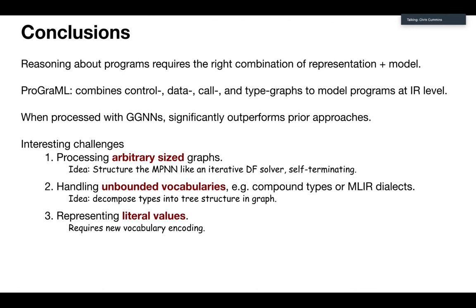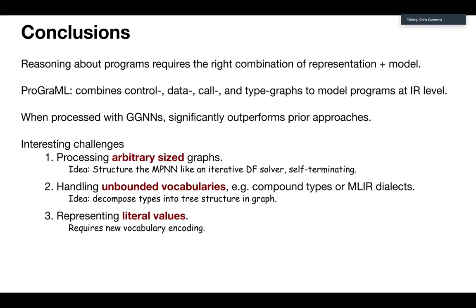So I think there's a bunch of interesting challenges that we want to look at next. This is not by any means a solved problem. Just three of the ones that I think are most interesting. First off is processing arbitrary sized graphs. By that I mean we need a compiler which accepts programs of any size. Programs can be very, very small, tiny little kernels or hello worlds, or you can get these monolithic apps. And at the moment, all machine learning approaches really struggle to scale with those very, very large graphs.